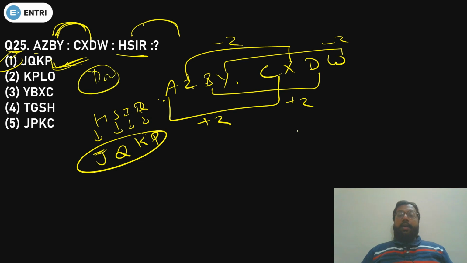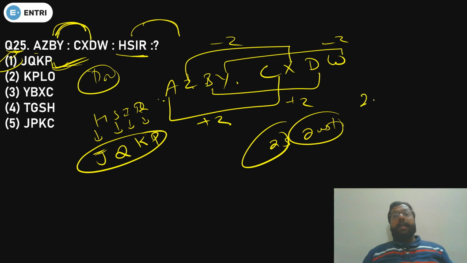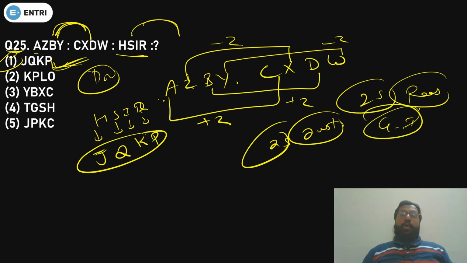Done? Okay. So 25 questions have been done, because in SBI Apprentice you will get 25 questions of reasoning, that is general intelligence. So I hope the first part and second part are both clear to you.